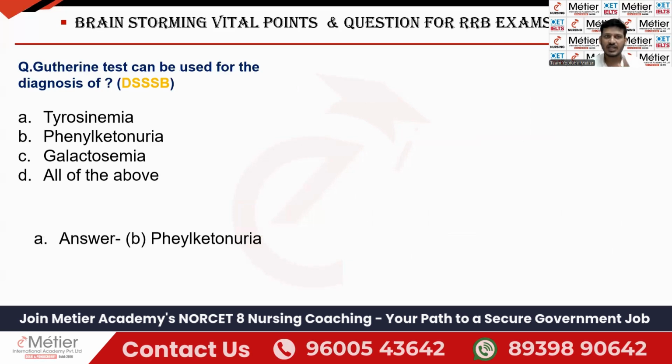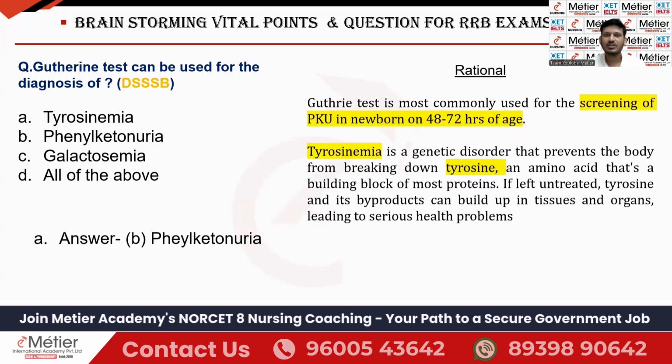Okay, so Guthrie test, it is used to diagnose the phenylketonuria. Okay, fine. So what is Guthrie test? You know that it is used to diagnose the phenylketonuria. Once the baby born, that time we used to call it as what? Newborn. From the newborn, within 48 to 72 hours, we have to withdraw the sample and we have to check for what? Phenylketonuria. Okay, so this is called as what? Guthrie test. Clear? Yes.